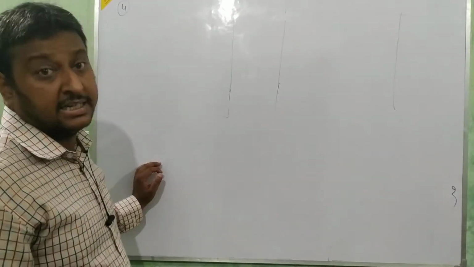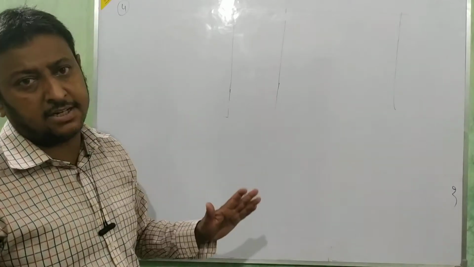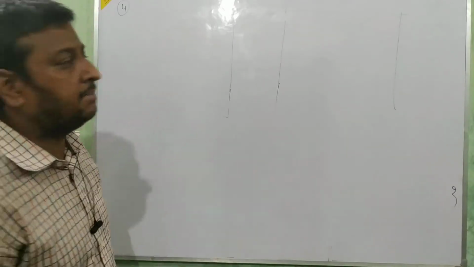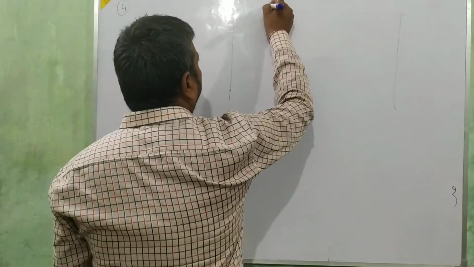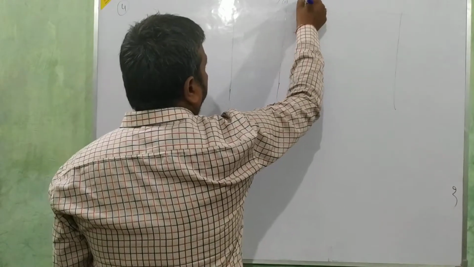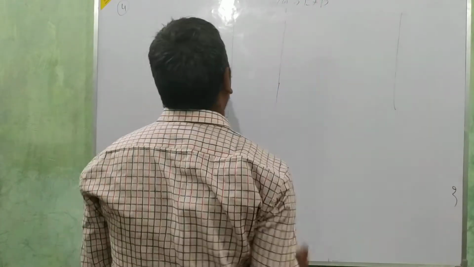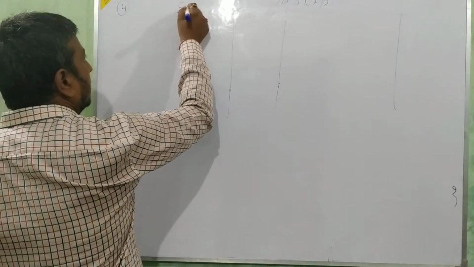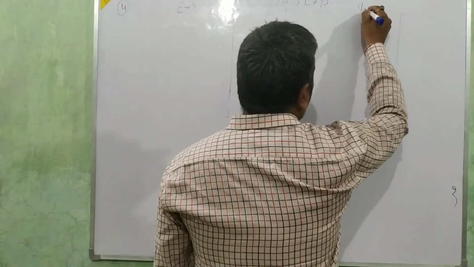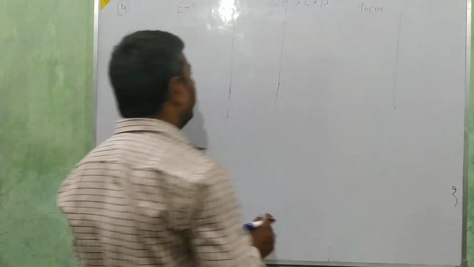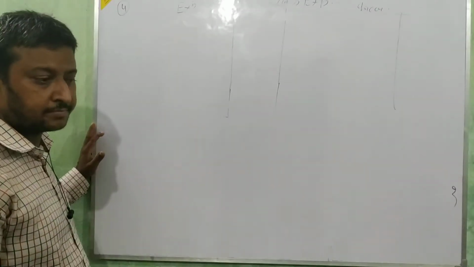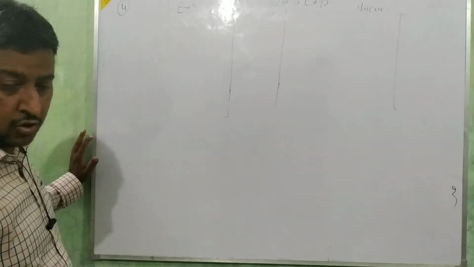Subscription outstanding is given, which means we are going to make an income and expenditure account. On this side expenditure, on this side income. Read the question: subscription outstanding on 1/4/2016 is 60,000.